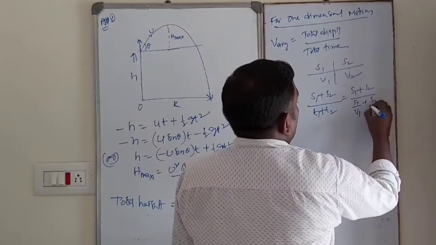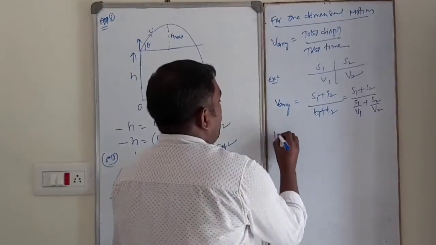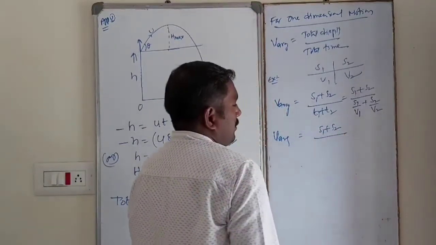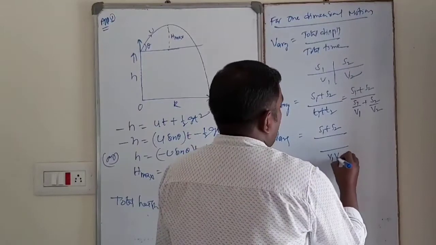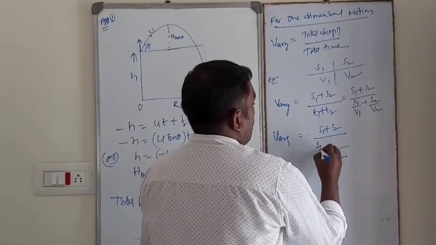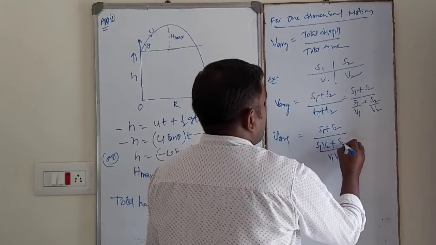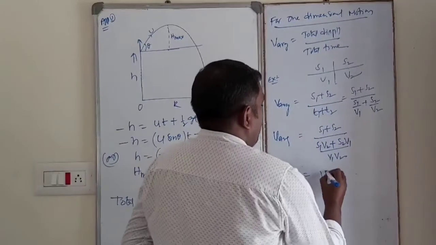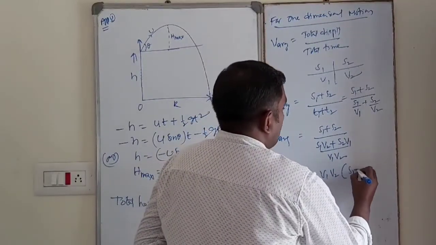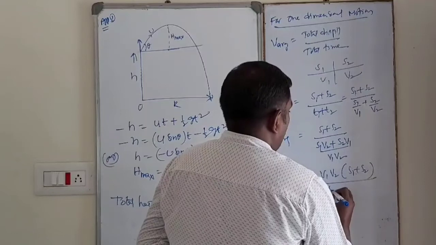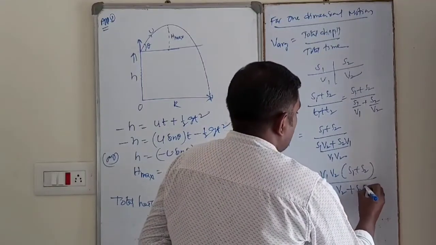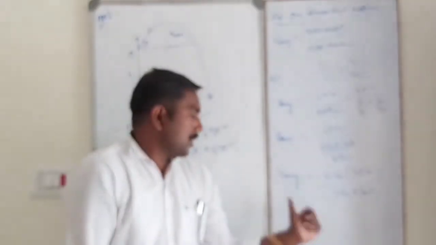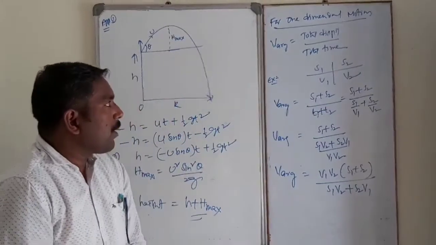Similarly T2 = S2 by V2. Then V average is equal to (S1 plus S2) divided by (S1 by V1 plus S2 by V2). Taking V1 V2 as the LCM, this is S1 V2 plus S2 V1. So V average is equal to V1 V2 (S1 plus S2) divided by (S1 V2 plus S2 V1). So in this case, this is the average velocity of the body.